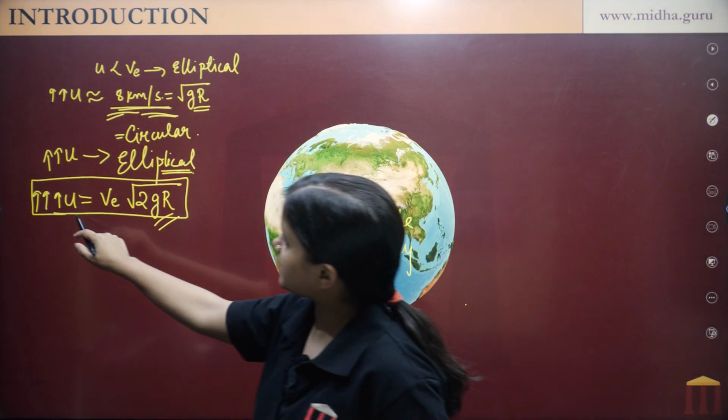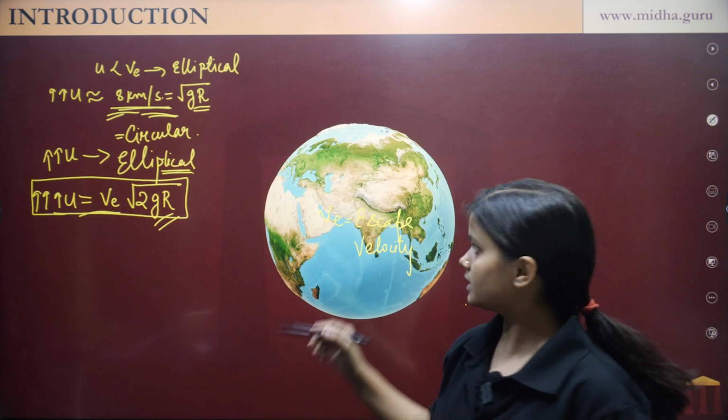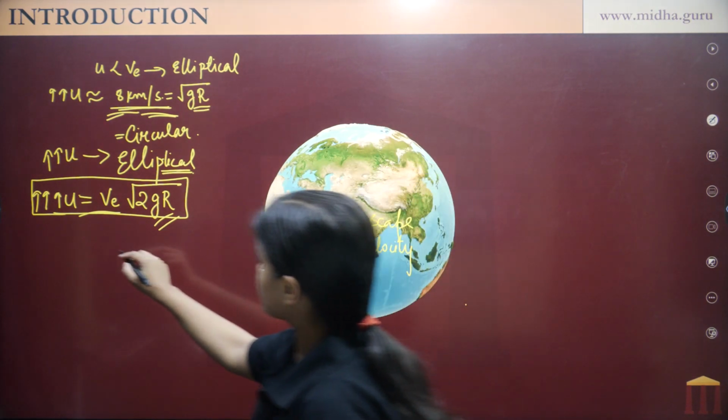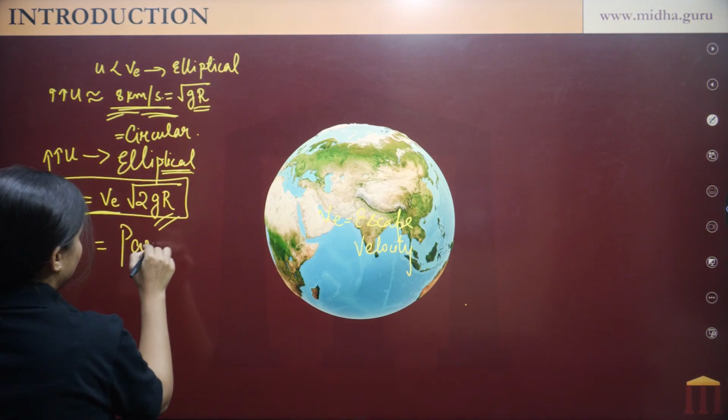So at the speed of Ve, that is escape velocity, the path of the object is a parabolic path.